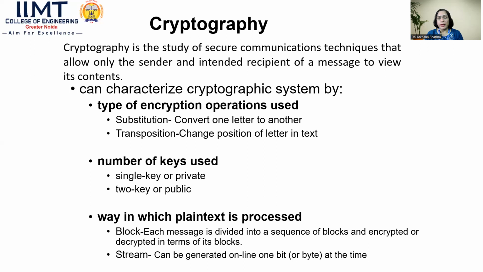The way in which plain text is processed, again we have two ways, either block or stream. So what is the meaning of it? It is not possible to convert the entire text, which is to be transmitted over the network, by applying the algorithm at once. We have a number of bits to be converted into encoded form. For that, we have two ways. Either blockwise you are converting the plain text to the encoded text, or you are applying it bit by bit, one bit at a time, for the conversion process. So it depends on the algorithm.